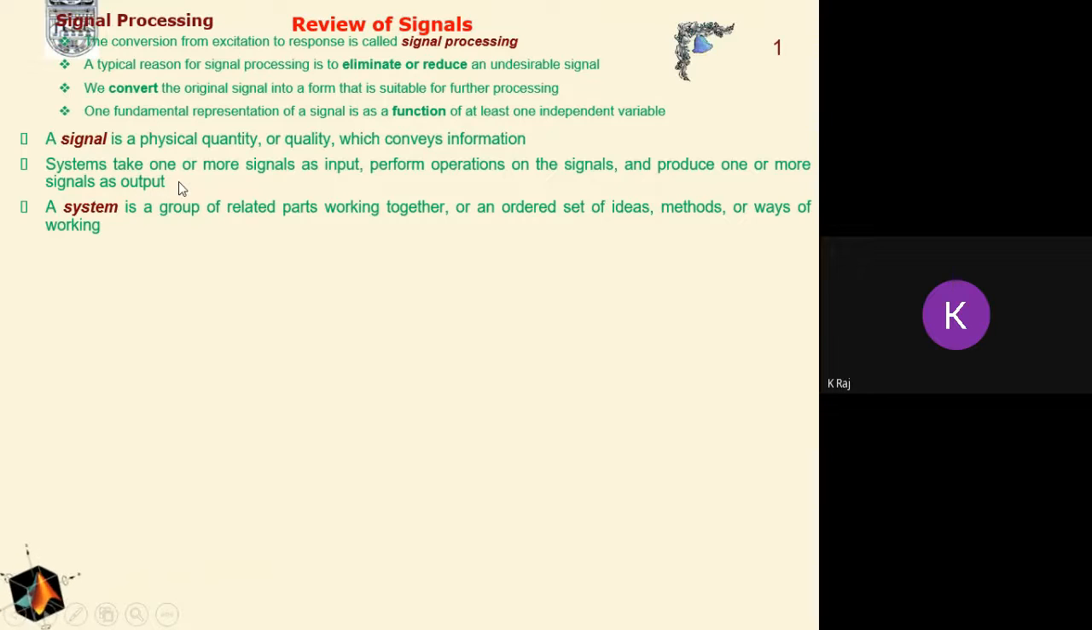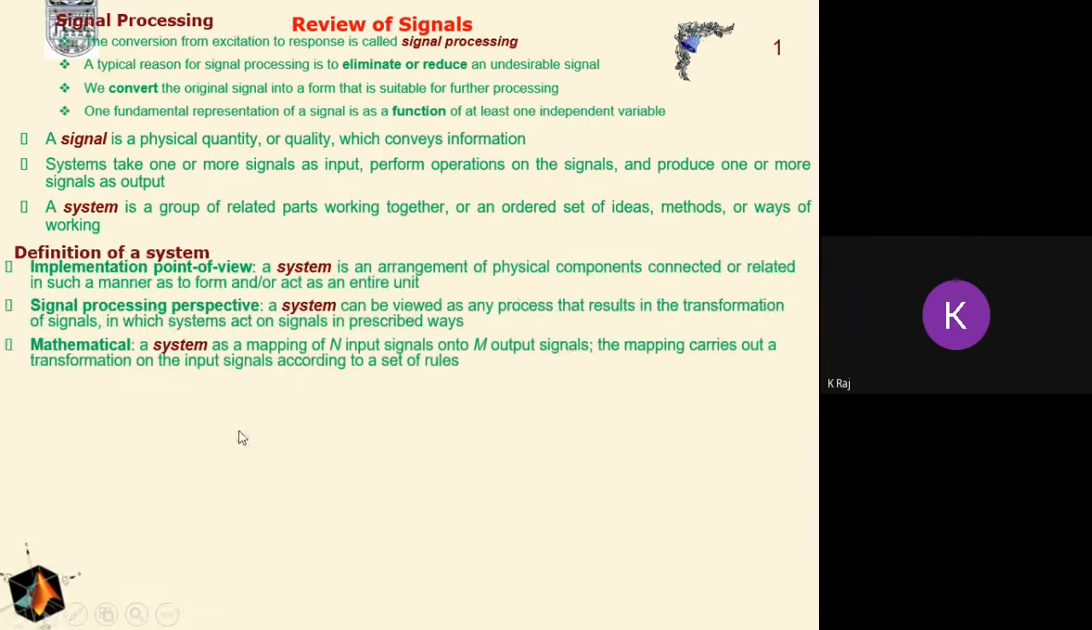Systems take the input, and the system operates on the inputs or signals in order to extract the desired output. A system is a group of related parts working together, or an ordered set of ideas, methods, or ways of working. As we know, we can define the system according to different views. For example, from the implementation point of view, a system is an arrangement of physical components connected or related in such a manner as to form and or act as an entire unit.